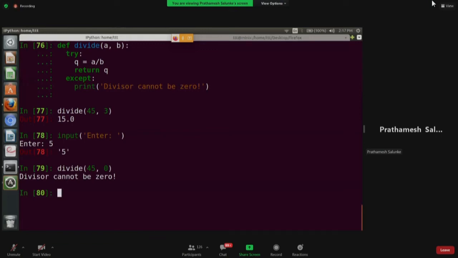This is extremely important when we develop something: if there are some exceptions or some cases, we should handle them and avoid termination. Yeah, so I hope others got up to this point. Divisor cannot be 0. They are able to catch the exception and handle it. This is exception handling basically. I hope others are also at the same point.